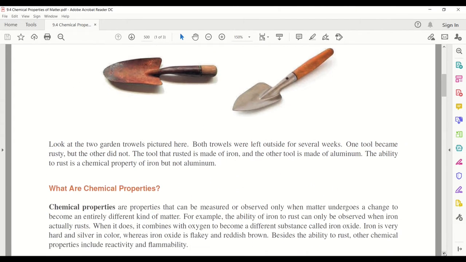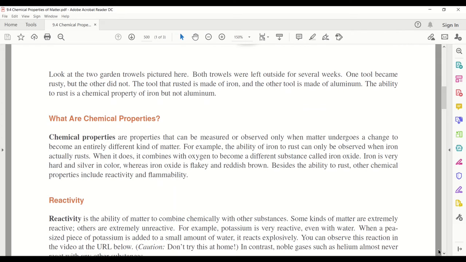Look at the two garden trowels pictured here. Both trowels were left outside for several weeks. One tool became rusty, but the other did not. The tool that rusted is made of iron, and the other tool is made of aluminum. The ability to rust is a chemical property of iron but not aluminum.